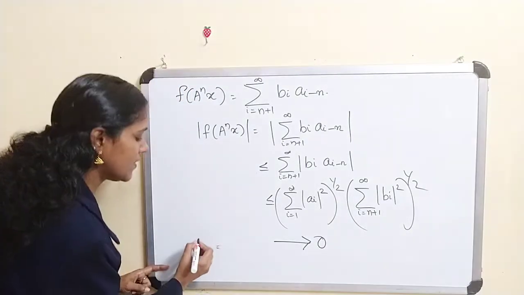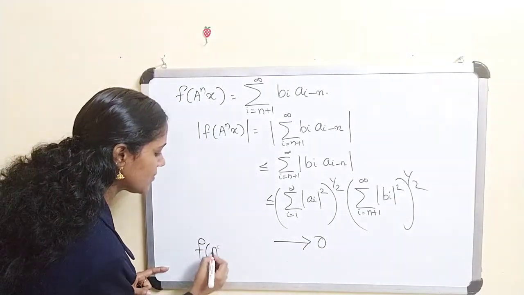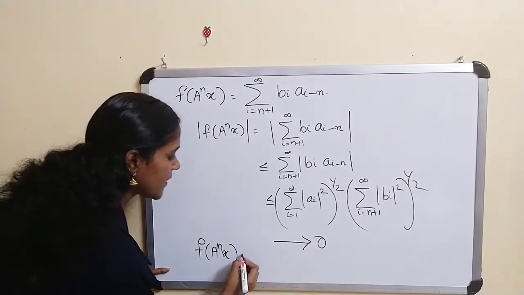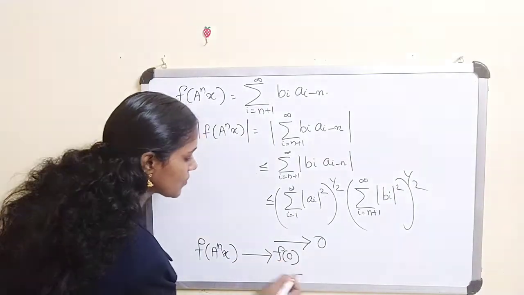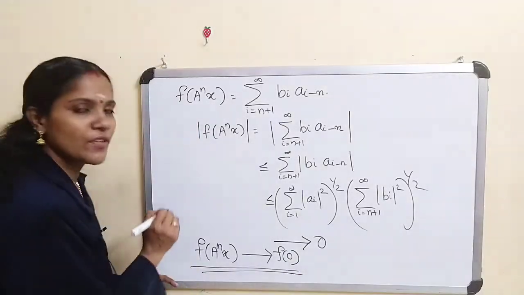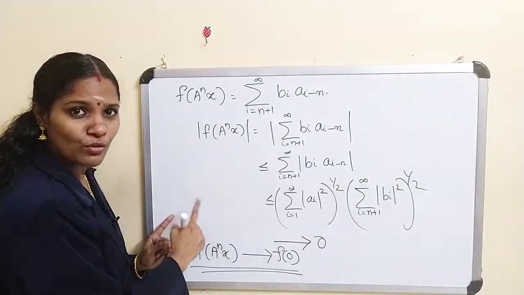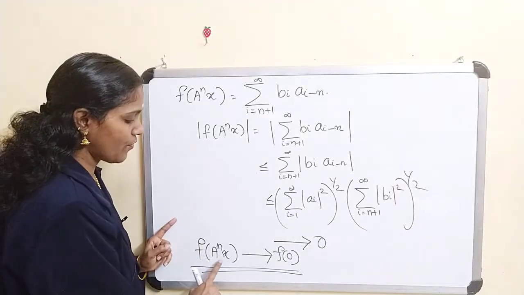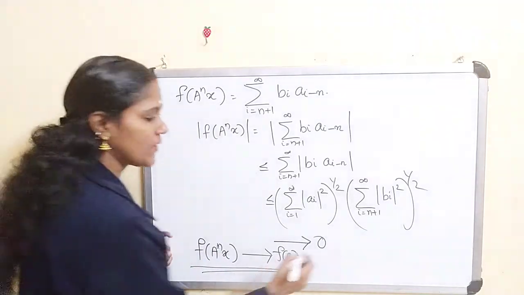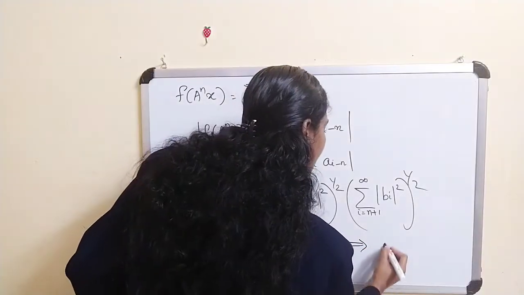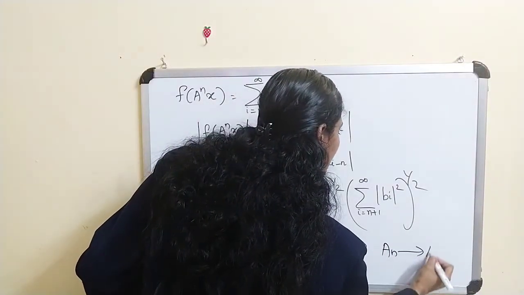That means f(a^n x) tends to, f is a linear functional, therefore we can write f(0) equal to 0. Therefore, for every f belongs to l2 star, f(a^n x) converges to f(0). This implies a^n converges to 0 weakly.